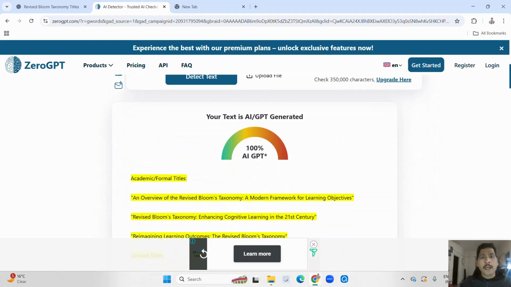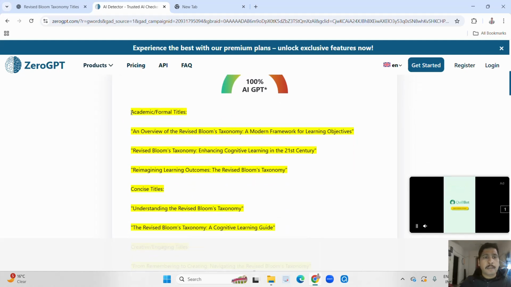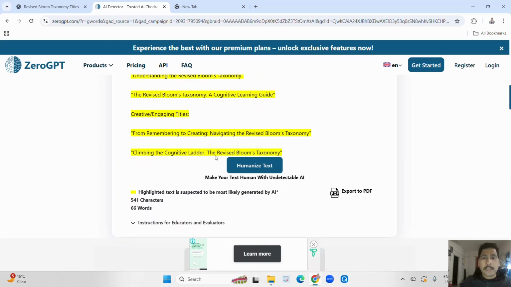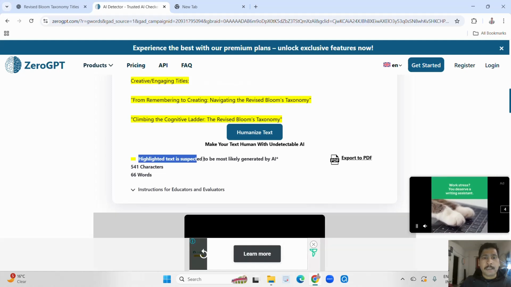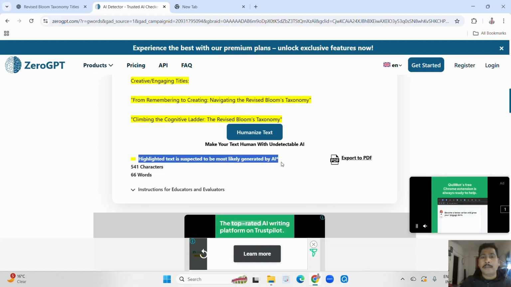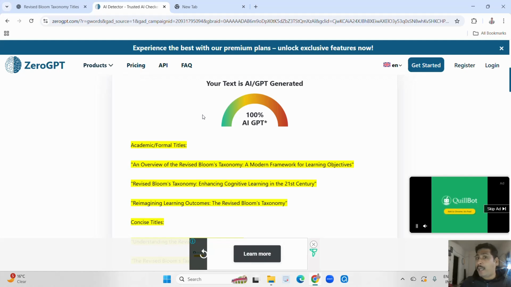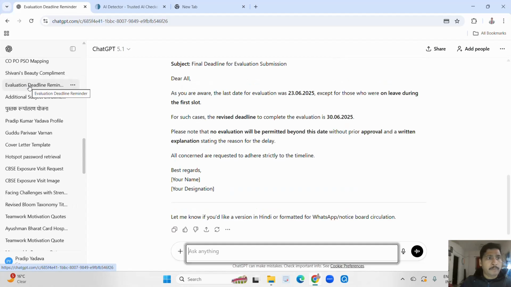Here you can see 100% of the text is generated by ChatGPT, and these highlighted lines represent that this text is taken from ChatGPT. Here you can see the highlighted text is suspected to be most likely generated by AI. I am not saying the result is 100% correct, but at least you can get an idea, because I have shown the example.